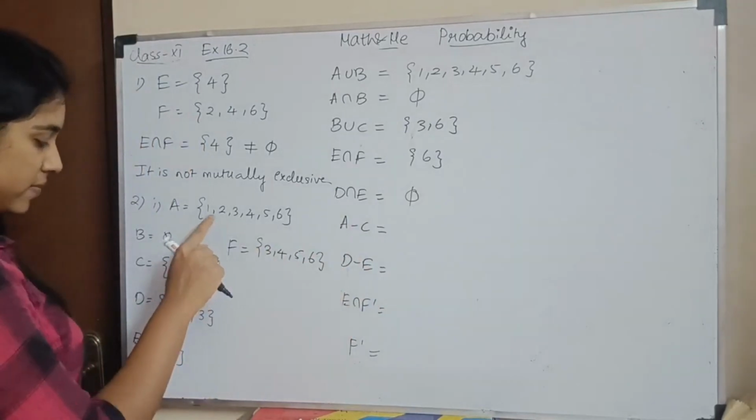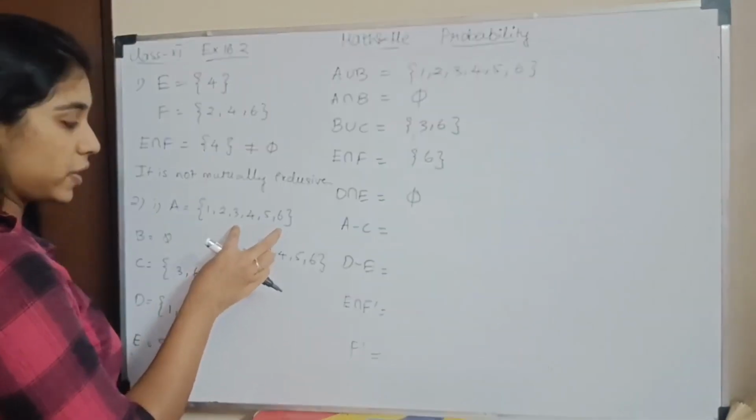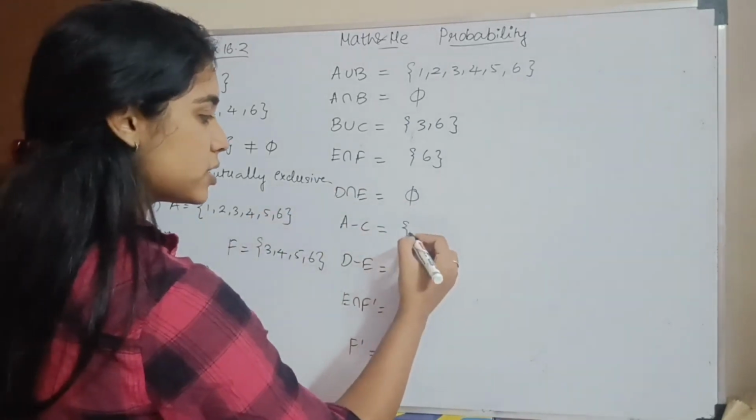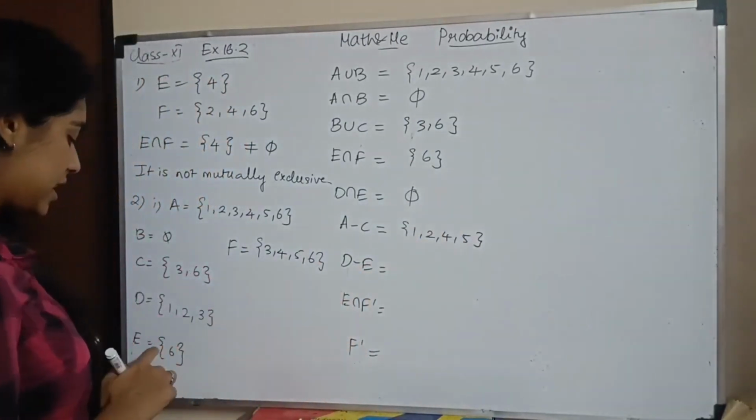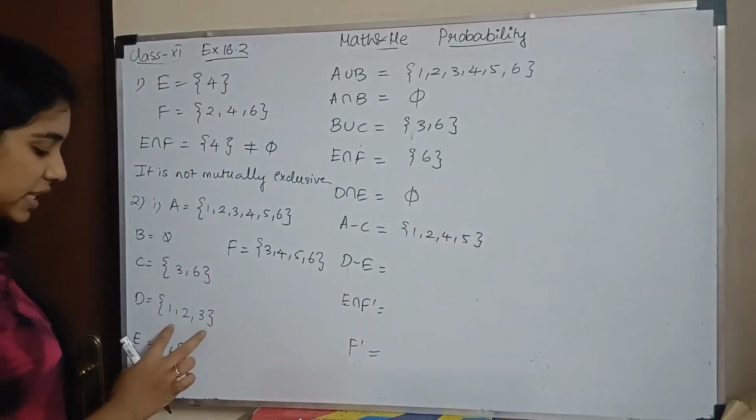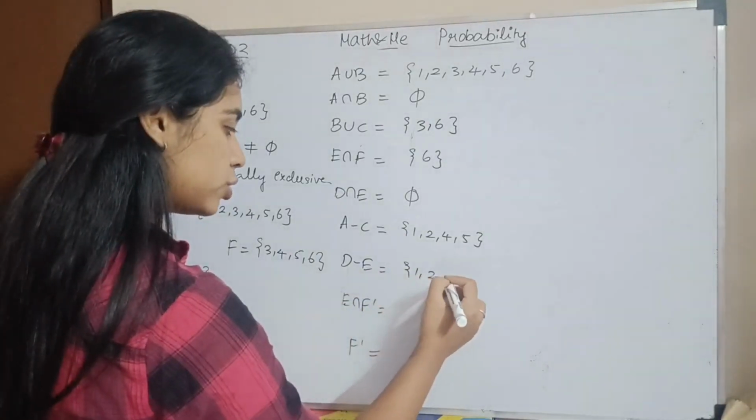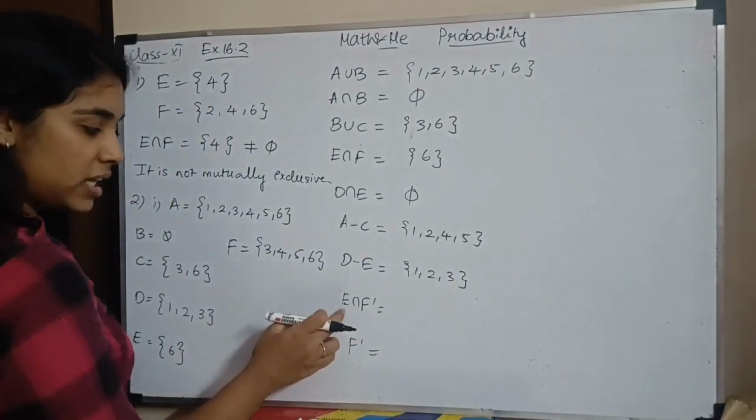So it is in A, not in C. Then what is in C? 3, 6 are in C, so we omit 3, 6. In A but not in C, which means you have to write 1, 2, 4, 5. So I have 1, 2, 4, 5. D minus E means whatever is in D but not in E. So we write only what is in D: 1, 2, 3. E intersection F dash, which means it is in E but not in F.